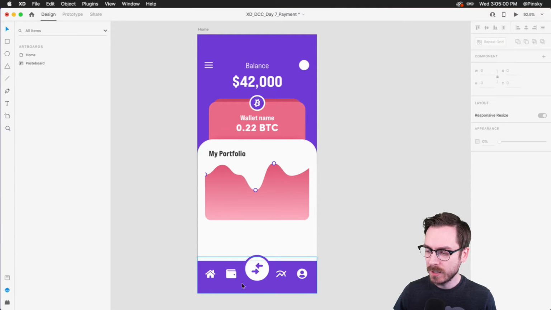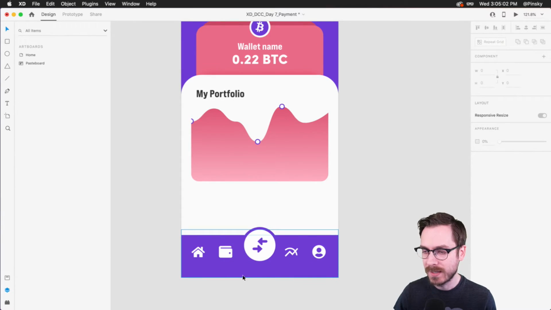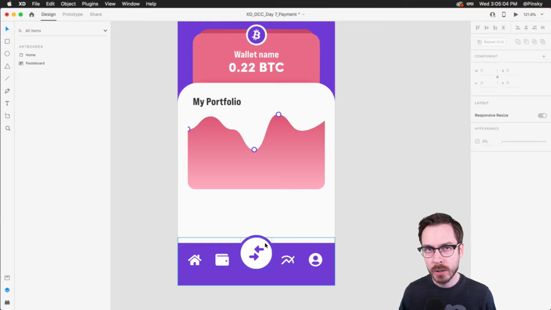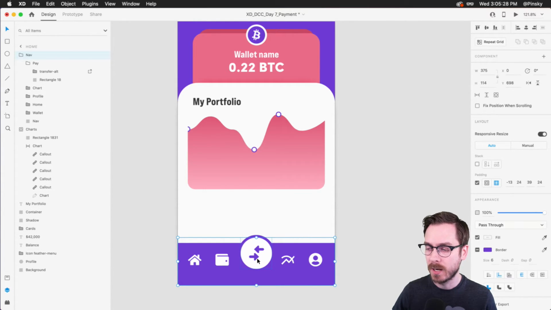So, we've got this area down here with the navigation bar, right? And of course, we could go ahead and transition to another artboard. We could do that, right? But we want to get a little bit fancy with this. We're going to get creative. We want to stay on one single artboard, and we want to make sure that if you are using this application and you want to make a payment, you can do it basically from anywhere. That's probably the most important part of this particular application. So we've got this nice big button at the bottom, and this is going to initiate the payment.